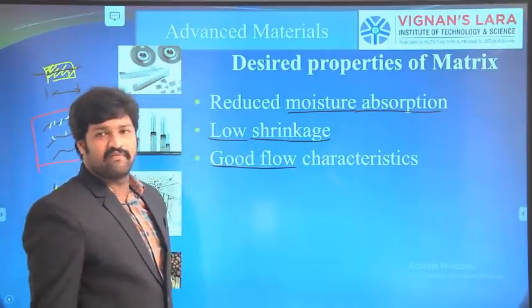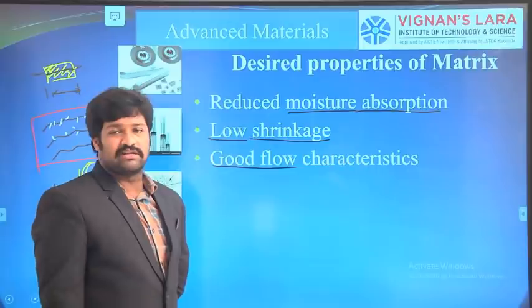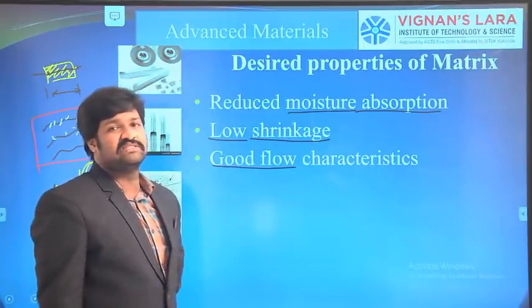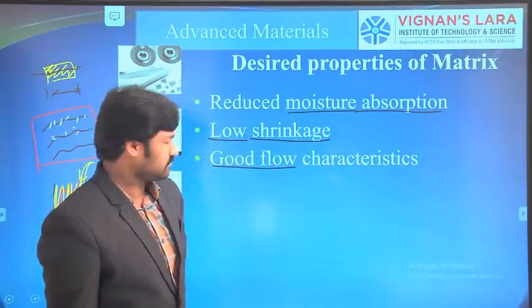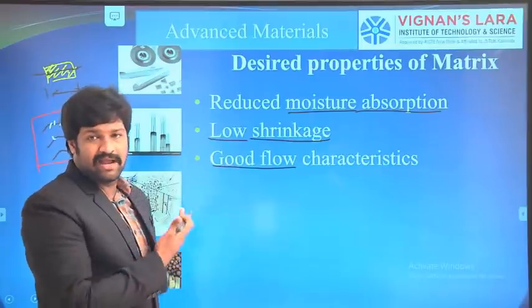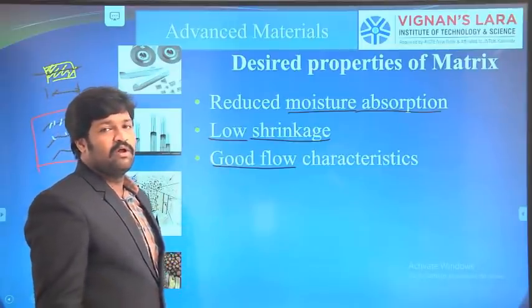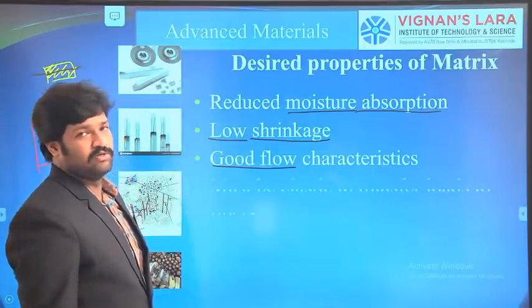For that we require good flowability characteristics. As you know, less viscous fluids can easily move, whereas high viscous fluids will find it difficult. Similarly, a matrix material with good flowable characteristics will fill all the portions of our mold.